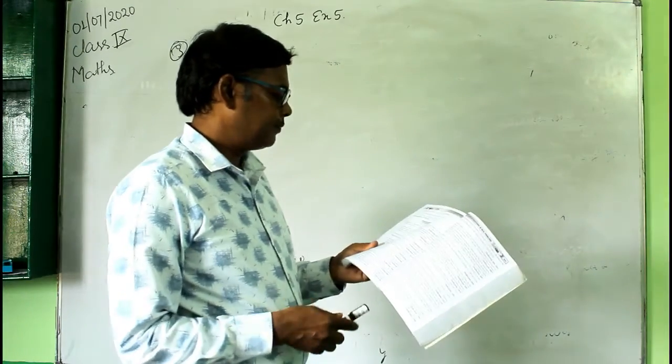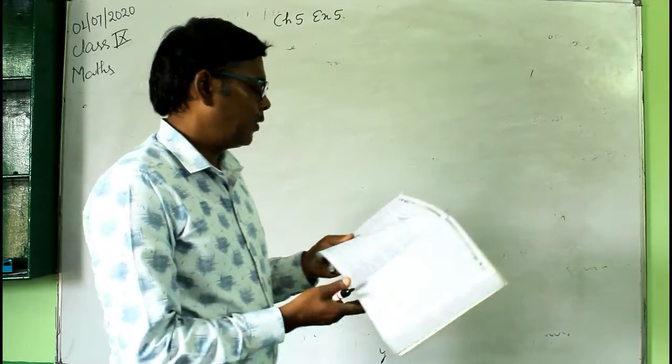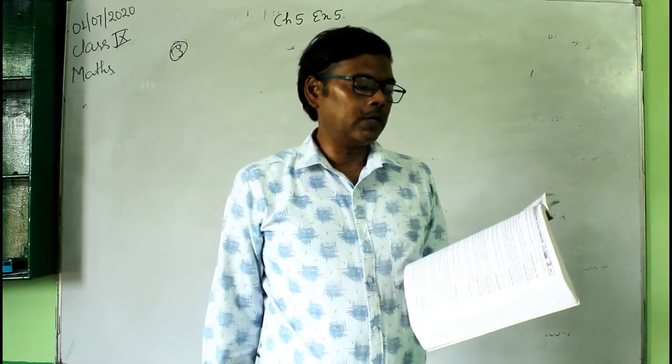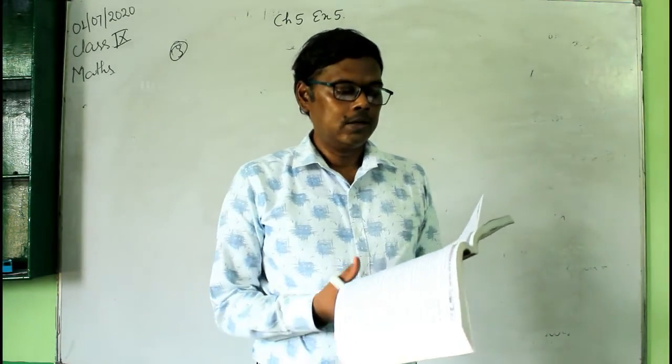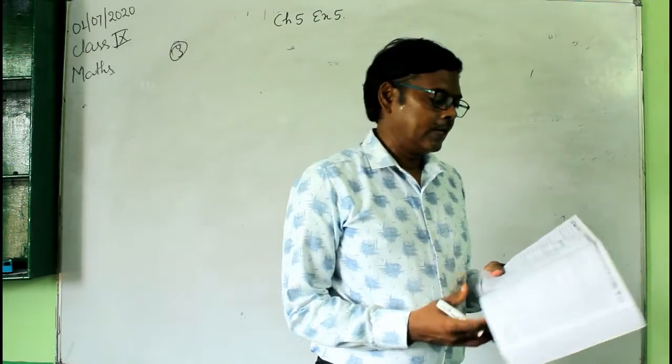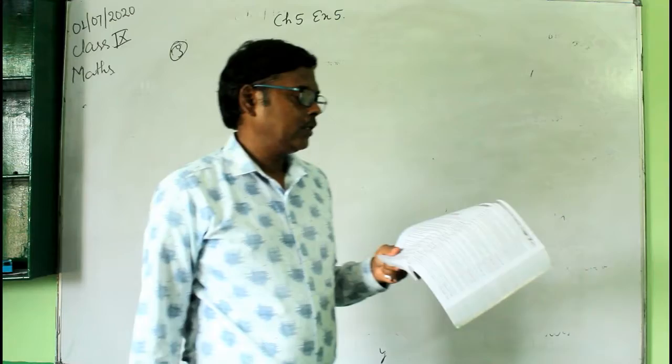So question number 3. The denominator of a proper fraction is 5 more than its numerator. If 3 is added to both the numerator and denominator, then the fraction becomes 3 by 4. Find the fraction.